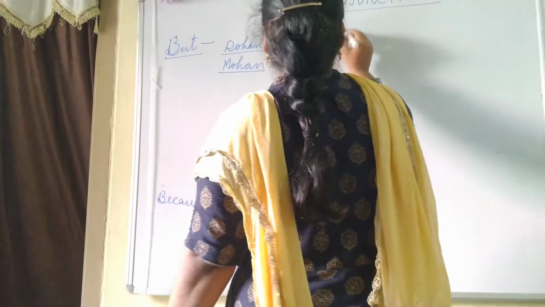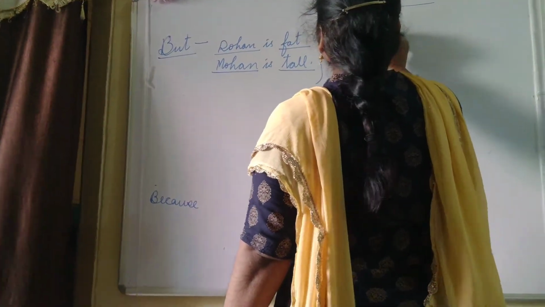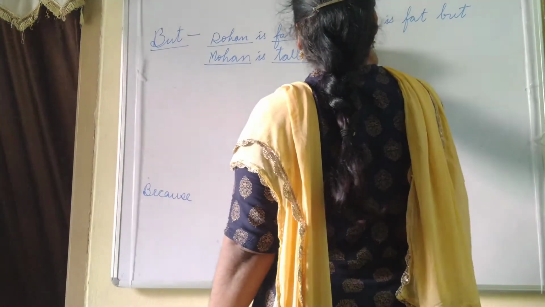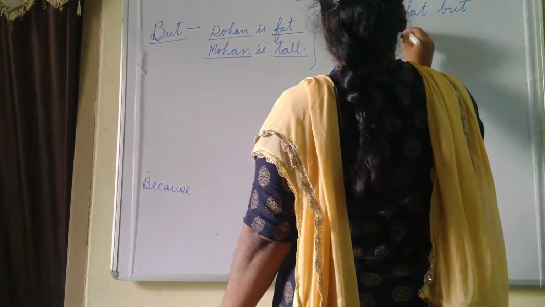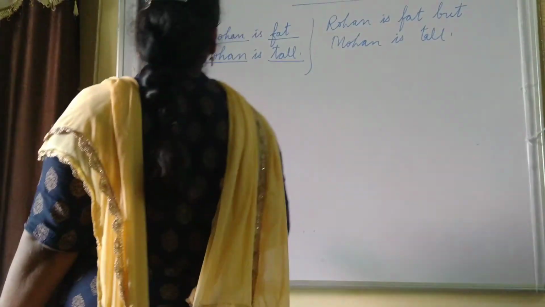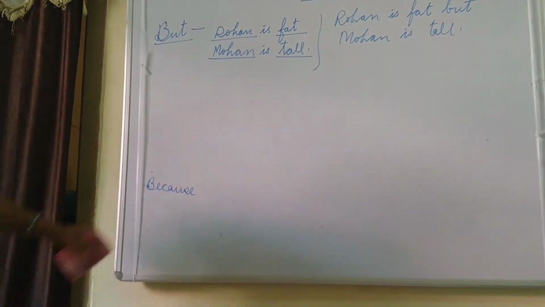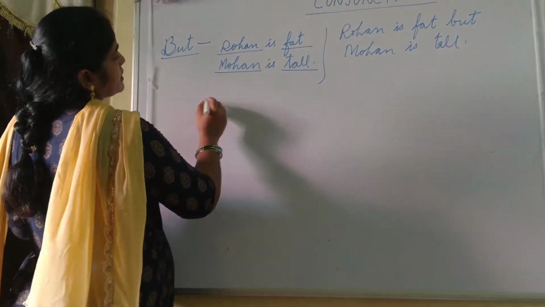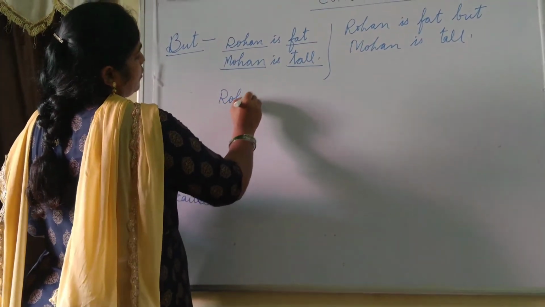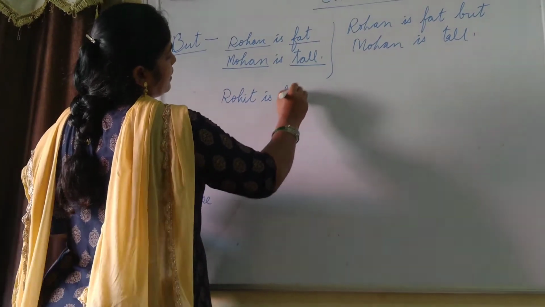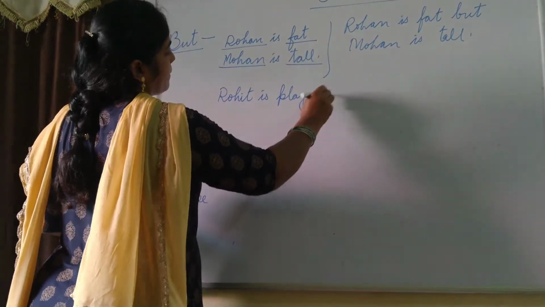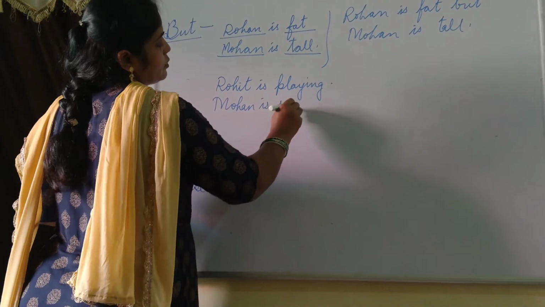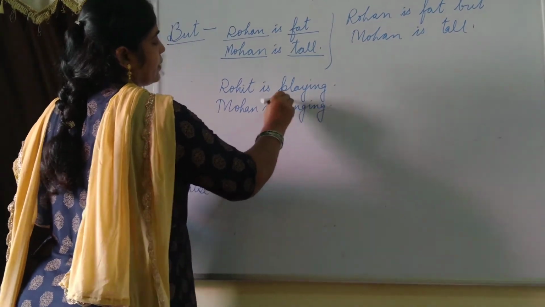So we can join this sentence in this way: Rohan is fat, but Mohan is tall. Or you can say that if the ideas are different, if it is in the opposite form. It is clear? Or you can give another sentence like: Rohit is playing, Mohan is singing. I have used very small sentences, okay?